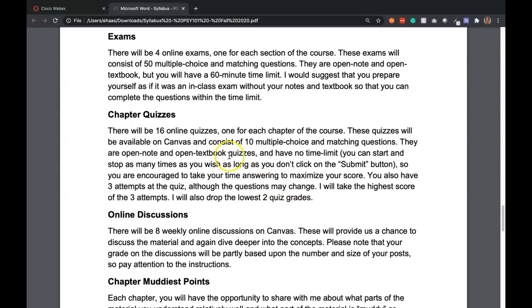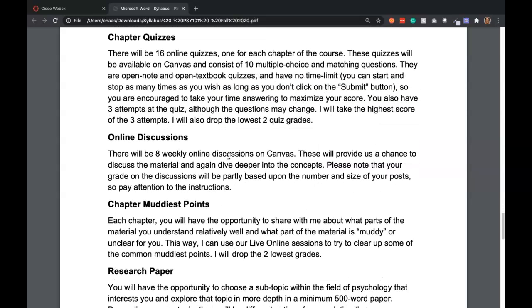The quizzes, again, you can take all the time you want and spend time to try to make sure you get the right answers, but you do have 3 attempts per quiz, and I will take the highest score for the 3 attempts. And also across all 16 quizzes, I'm going to drop the 2 lowest.